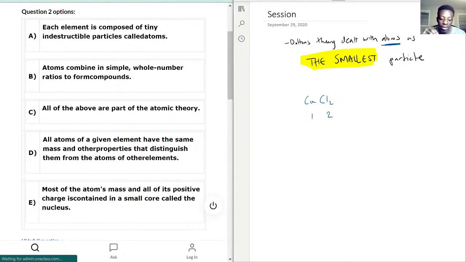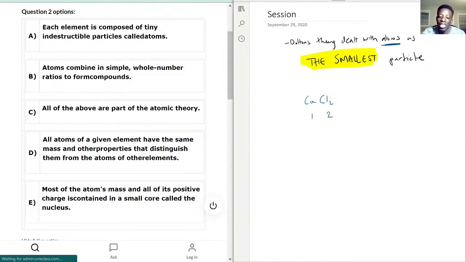All atoms of a given element have the same mass and other properties that distinguish them from atoms of other elements. Now remember, he thought atoms were the smallest particles. He did not know about isotopes because he did not even know about neutrons and protons.